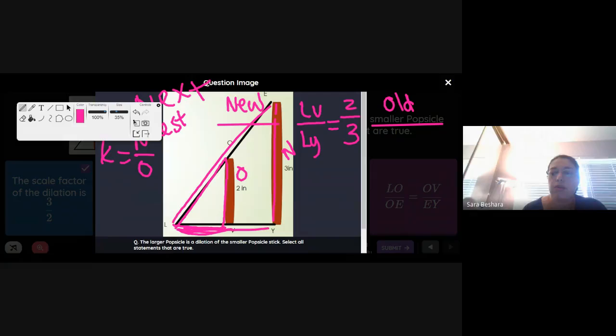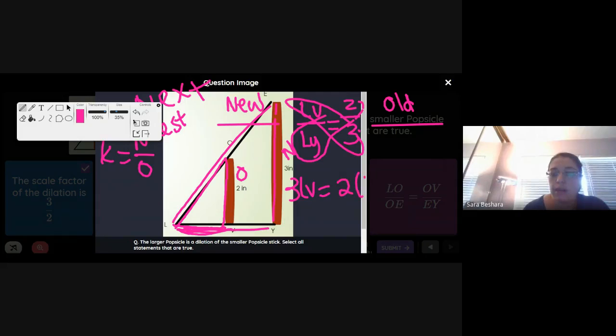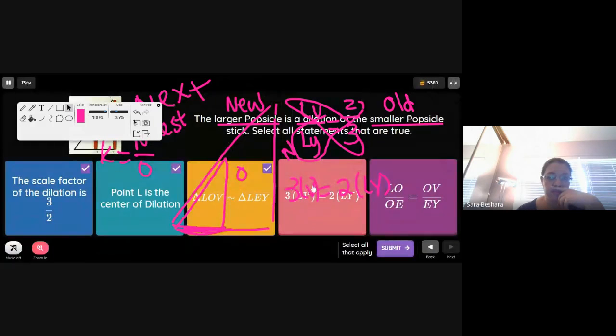Now if I cross multiply, so I get these multiplied together and these multiplied together, I'll get 3LV equal to 2LY. We cross multiplied. Okay, so this is nothing more than the actual scale factor, manipulating the statement. All right, so that option is also true. The 3LV equal to 2LY.